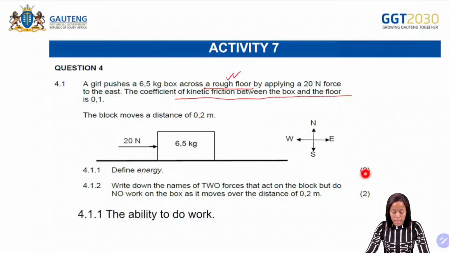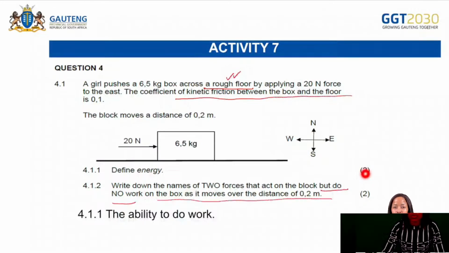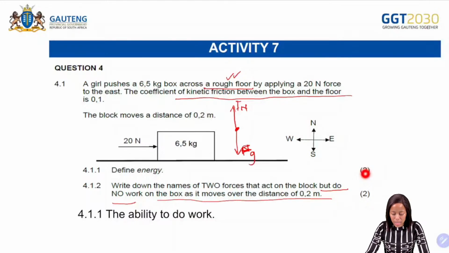4.1.1, define energy. What is energy? The ability to do work. So remember the definition, it will be 2 marks or nothing. 4.1.2, write down the names of the two forces that act on the block but do no work on the box as it moves over a distance of 0.2. So remember we spoke about that. What are the two forces that are going to be doing no work? It will be your normal force and your gravitational force.